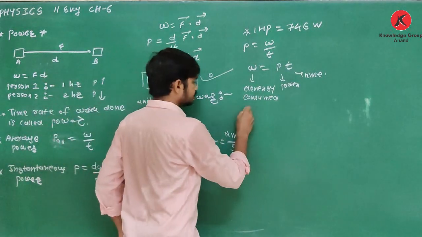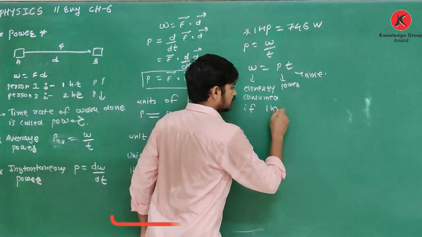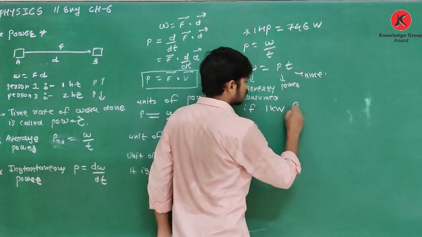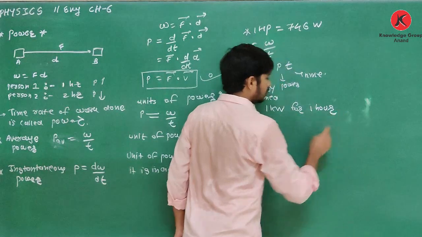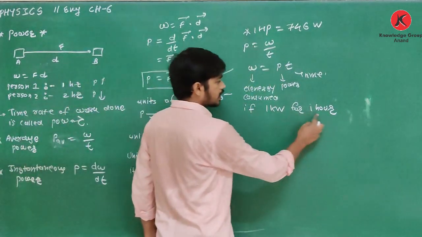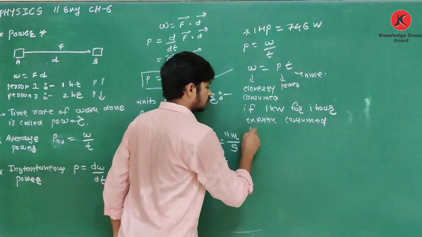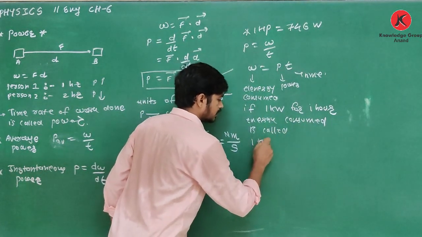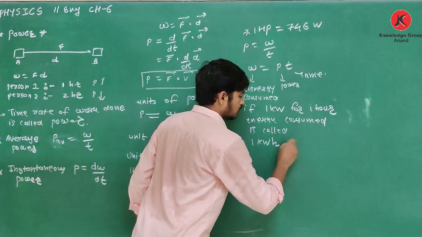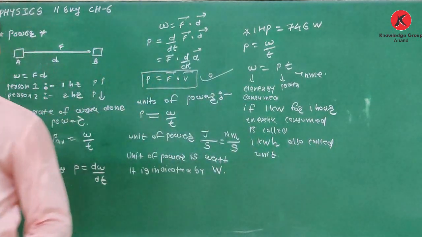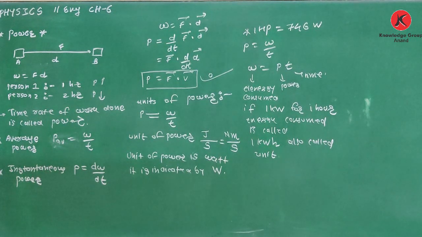Okay, if power is 1 kilowatt for 1 hour, okay, it is power and it is 1 hour, then the energy consumed is called 1 kilowatt hour, and it is also called unit. Clear about this? If 1 kilowatt power is used for 1 hour, then the energy consumed is called 1 kilowatt hour, and it is also called unit.